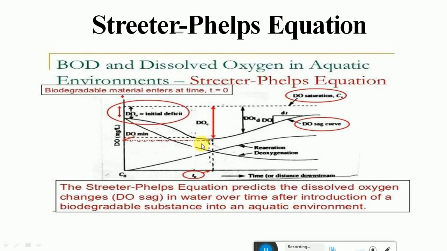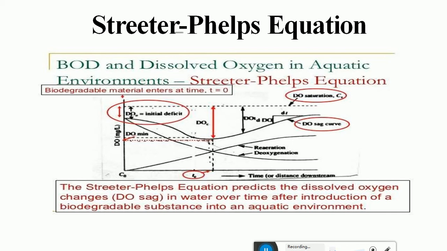Okay, so the DO minimum, like I told you, should be a minimum of 4 mg per liter. Okay, and this point we call the critical point, where the dissolved oxygen will be at its minimum, and after a period of time the oxygen again starts to increase. Okay, and this equation predicts the dissolved oxygen changes over a DO sag curve with respect to time.